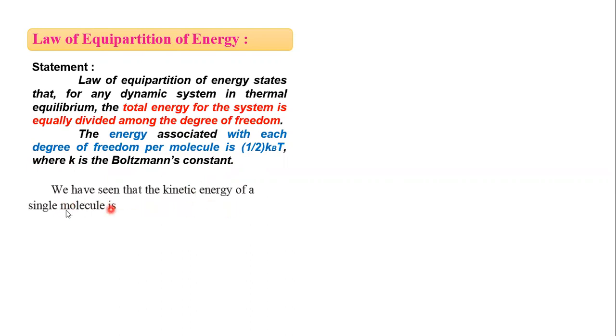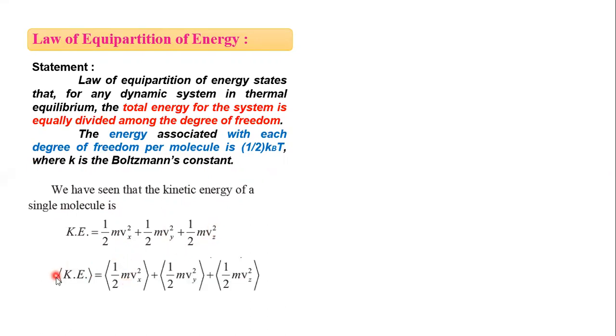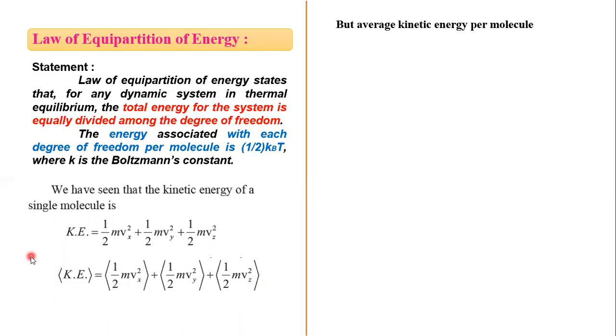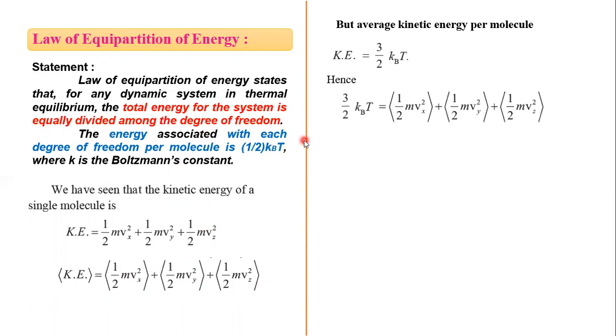We have seen the kinetic energy of a single gas molecule is 1/2 m Vx² + 1/2 m Vy² + 1/2 m Vz². But the average kinetic energy per molecule is 3/2 kBT if it has 3 degrees of freedom. Hence we write it for the monoatomic, a single molecule, because it has 3 degrees of freedom: 3/2 kBT. Now 3/2 kBT is equal to 1/2 m Vx² + 1/2 m Vy² + 1/2 m Vz².